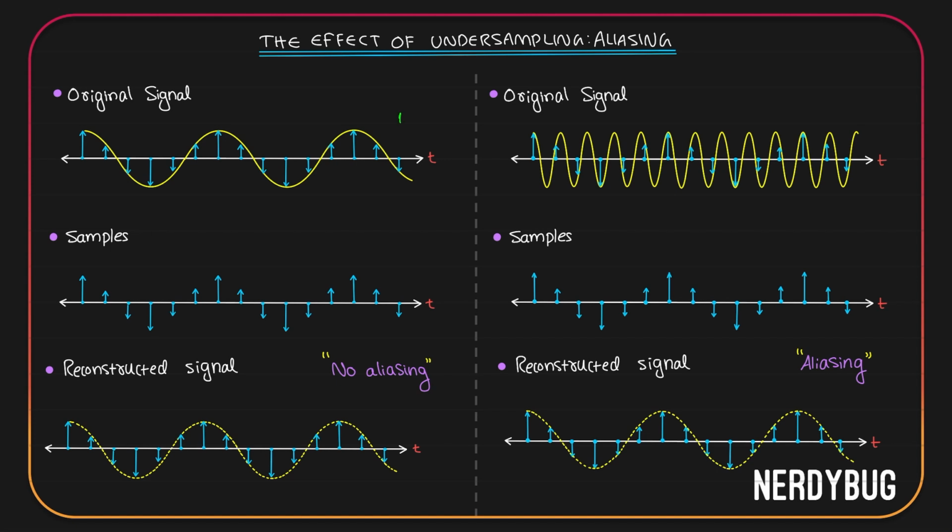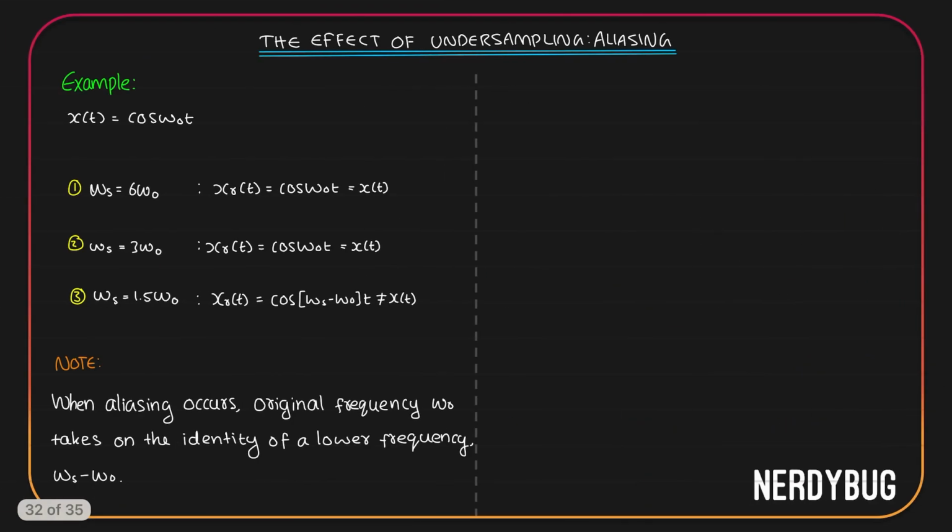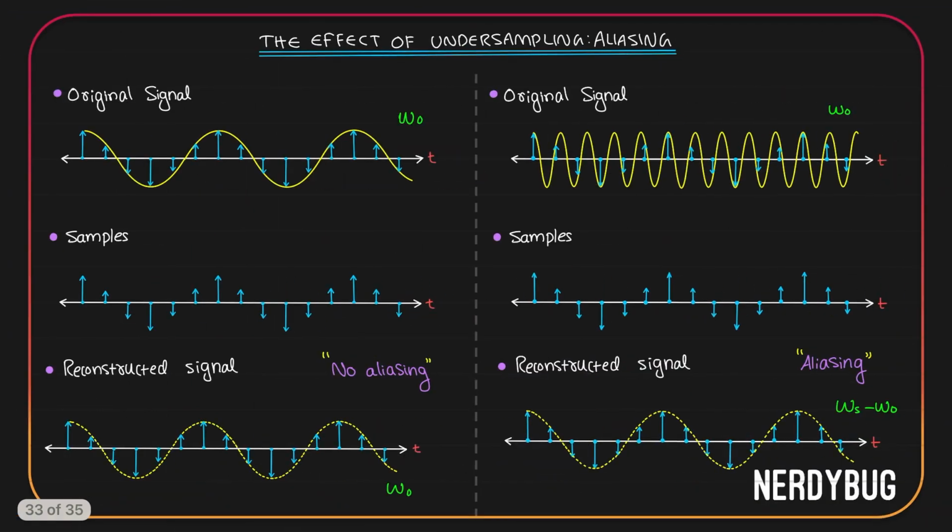In the first case, if omega naught was the frequency of the original signal, the frequency of the reconstructed signal was also omega naught. In the second case, if omega naught was the frequency of the original signal, the frequency of the reconstructed signal is not omega naught. It is omega s minus omega naught. We have written here when aliasing occurs, original frequency omega naught takes on the identity of a lower frequency. That is why the reconstructed signal has a lower frequency, omega s minus omega naught.